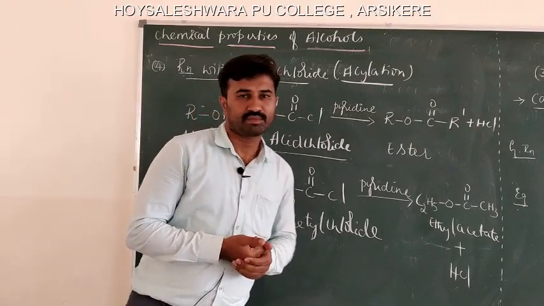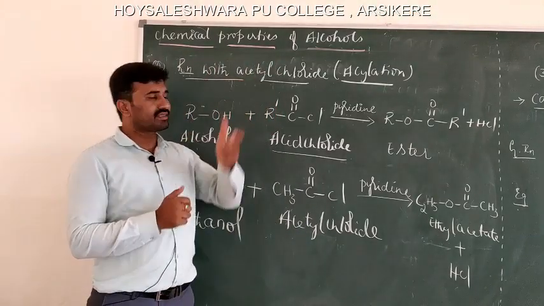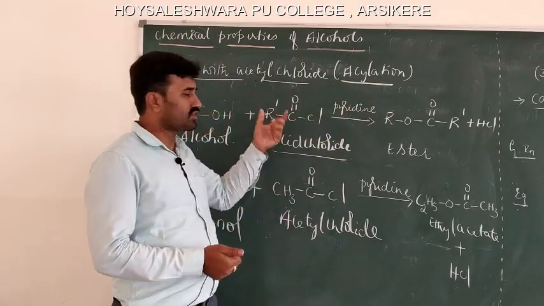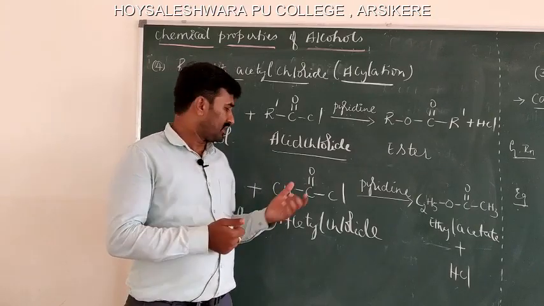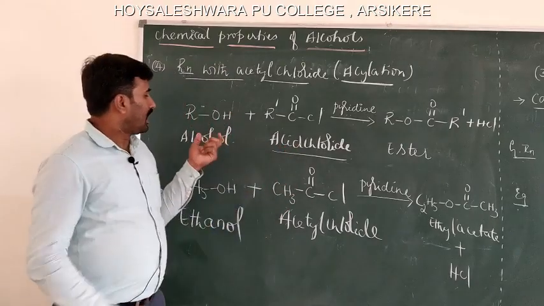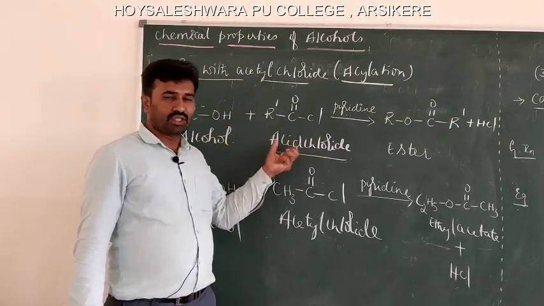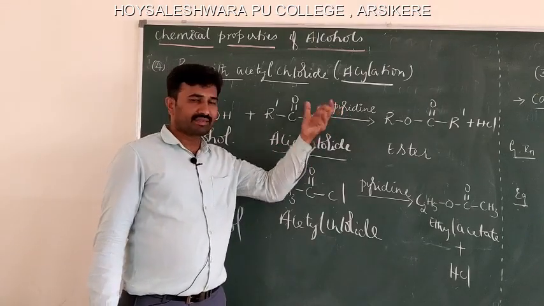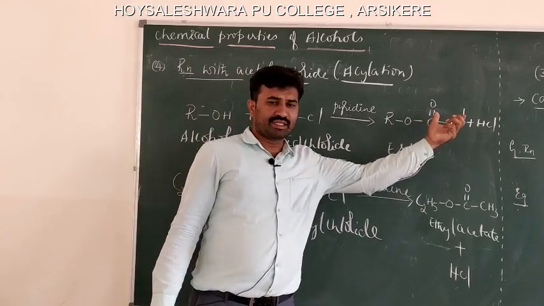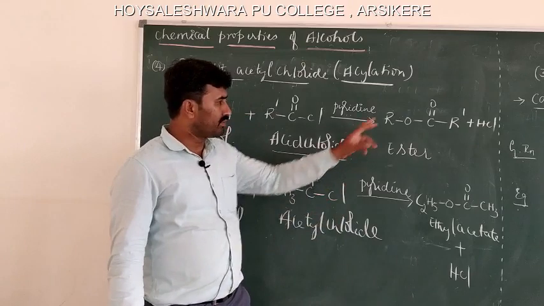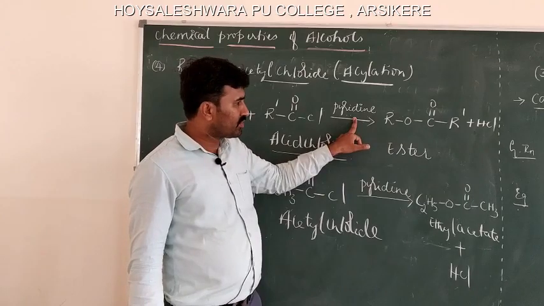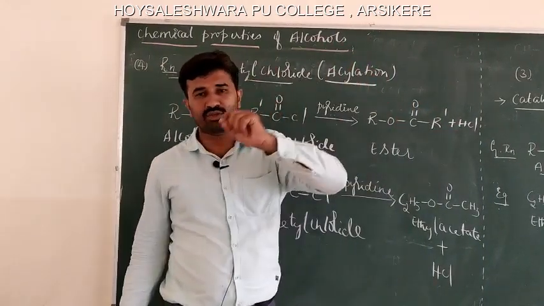After the esterification reaction, the next reaction is reaction with acetyl chloride. This reaction is also called an acylation reaction. Acyl group means RC double bond O group, or generally CH3C double bond O, that is acetyl group. Alcohol upon reacting with acid chlorides in presence of pyridine as a catalyst forms the same ester, and HCl is formed as a byproduct. To remove the HCl, we are using what? Pyridine. Pyridine is a catalyst which removes the HCl and forms pyridinium hydrochloride.